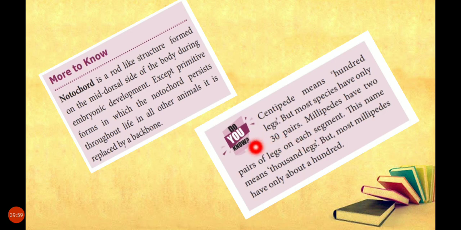Do you know? Centipede means 100 legs, but most species have only 30 pairs. 30 pairs means 30 into 2. Millipedes have 2 pairs of legs on each segment. This name means 1000 legs, but most millipedes have only about 100. Millipede indicates the number 1000, but millipedes have only 100 legs. Each segment has 2 legs. If you see caterpillar,